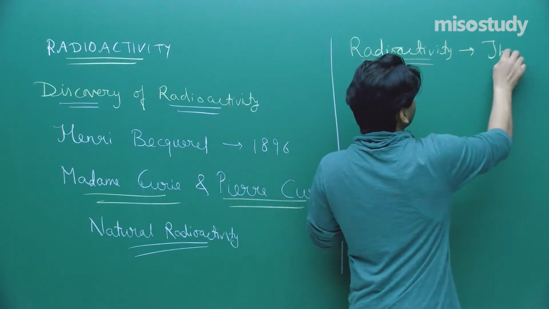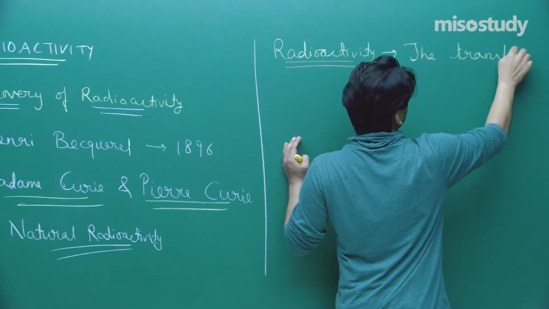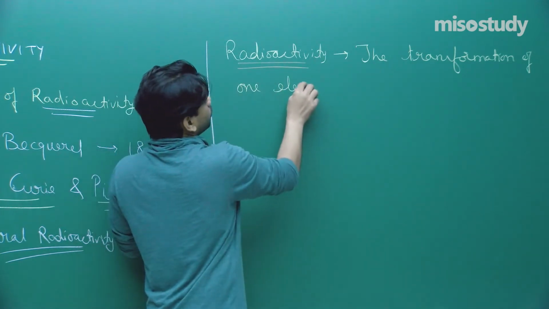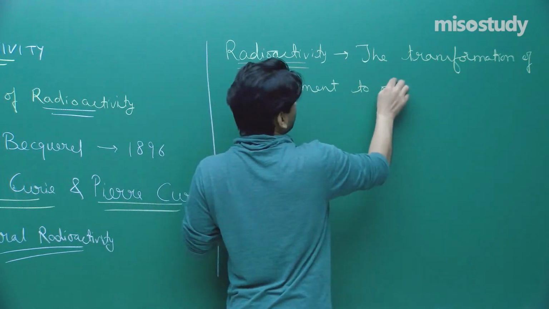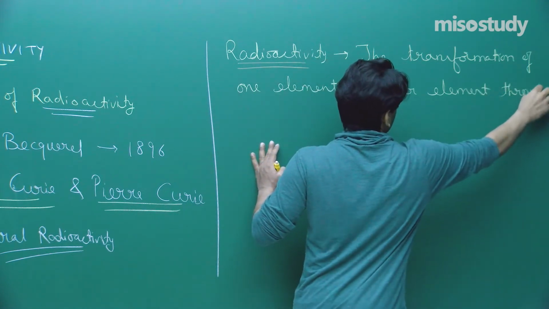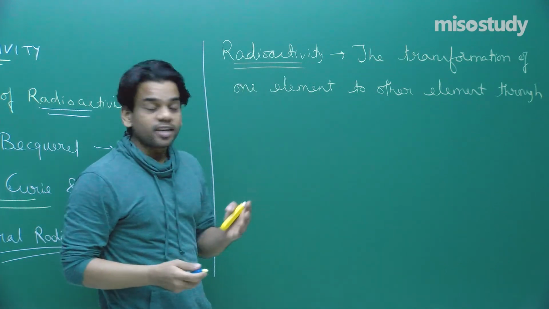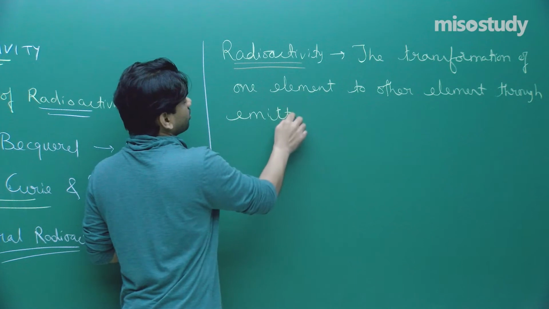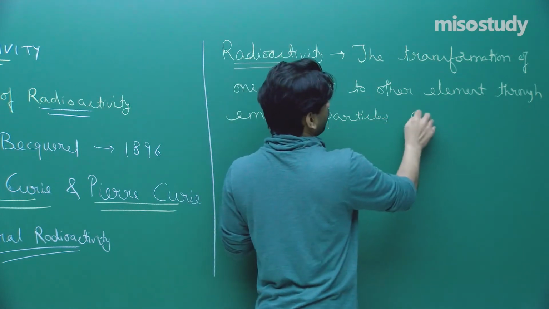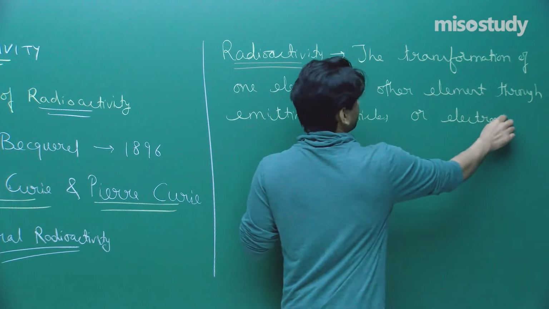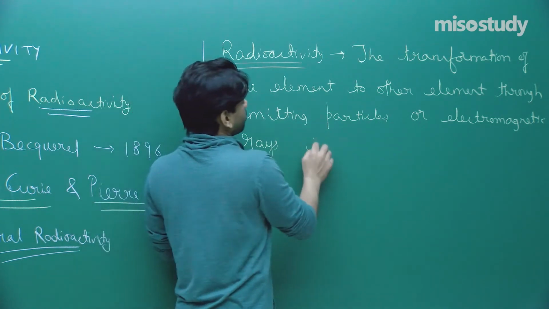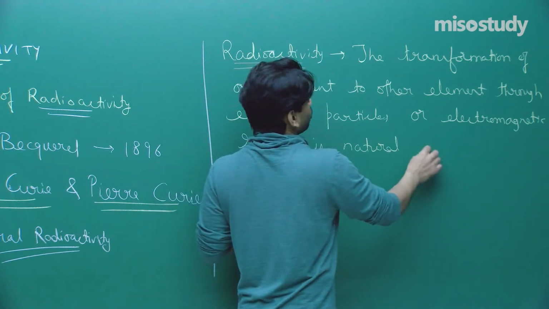So the transformation of one element to another element through emitting particles or electromagnetic waves, or rays, is natural radioactivity.